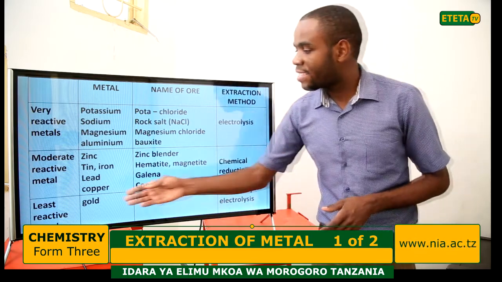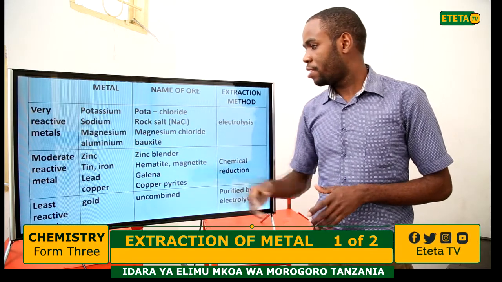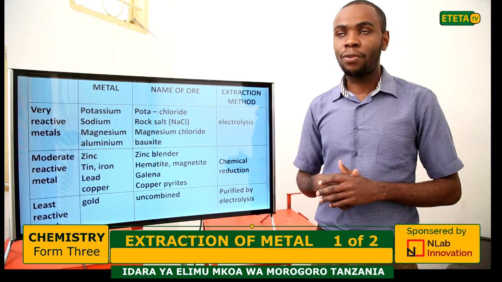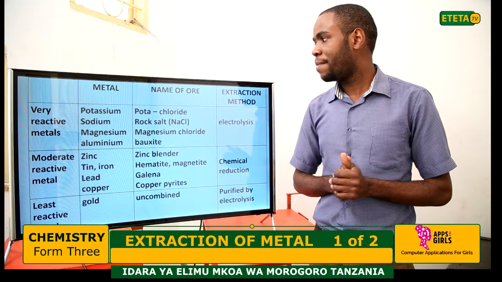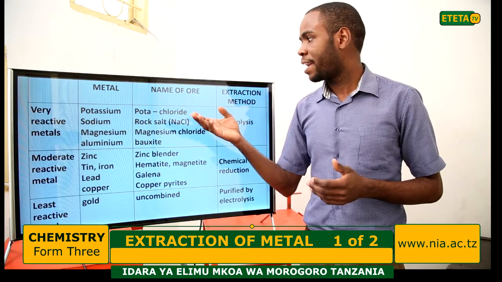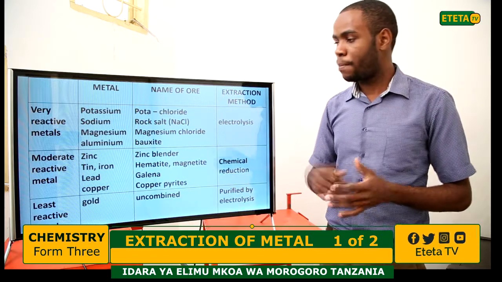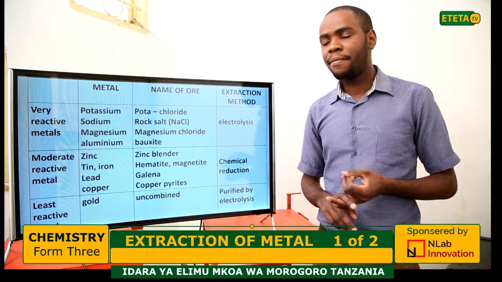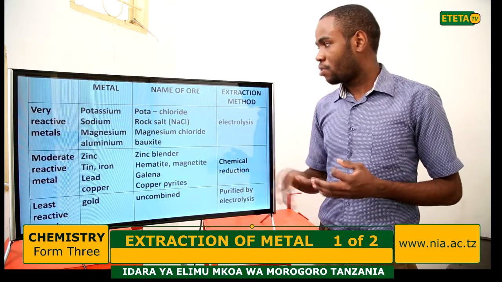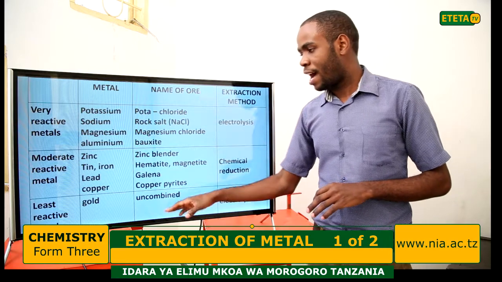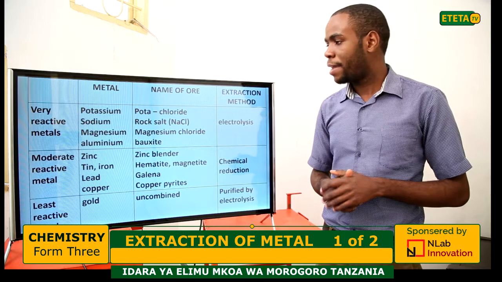The last is the least reactive metals, for example gold, silver, and platinum. These are found as free elements, as well as combined, and there is no ore for these metals.